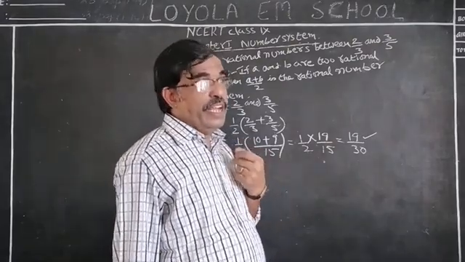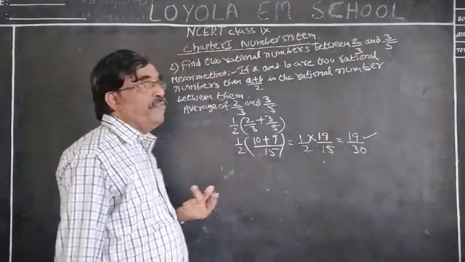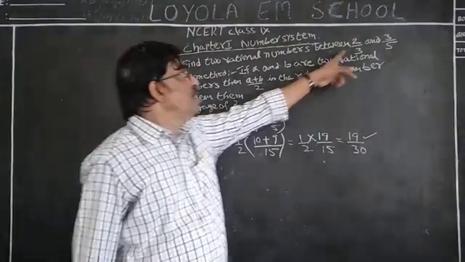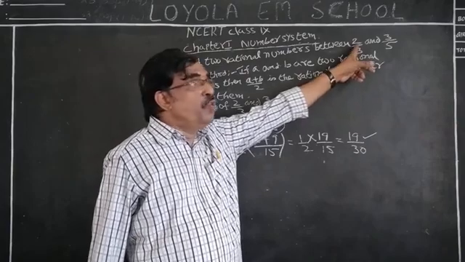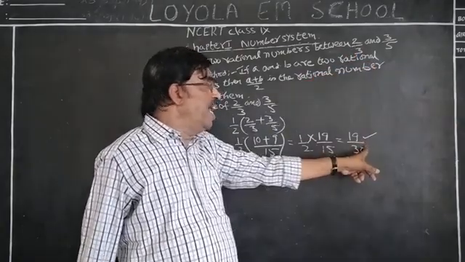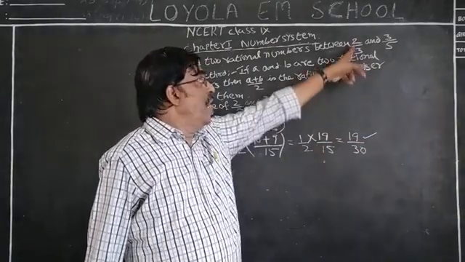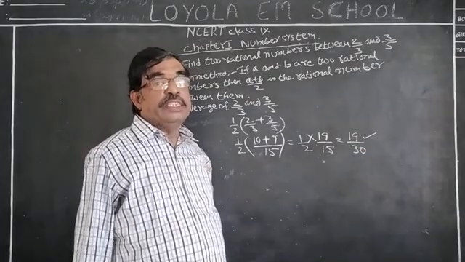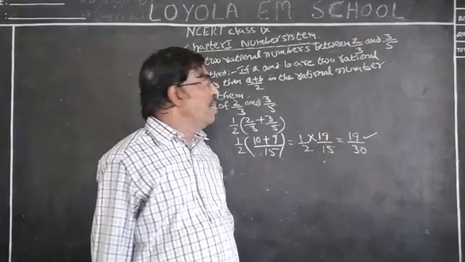Before finding the second number or third one, we must consider the first value of A. A is equal to 2 by 3. The average, the mean of 2 by 3 and 19 by 30, will give the second rational number. Are you following?